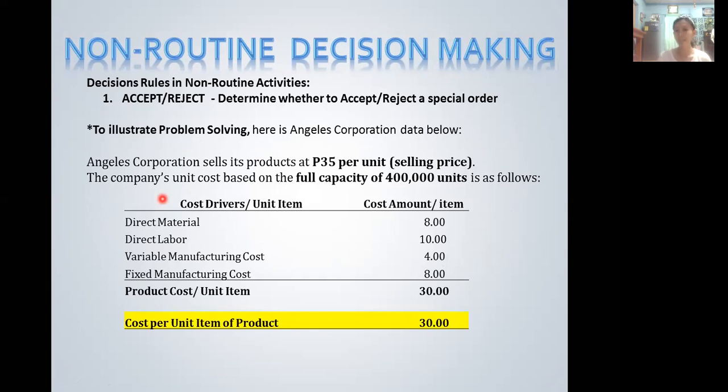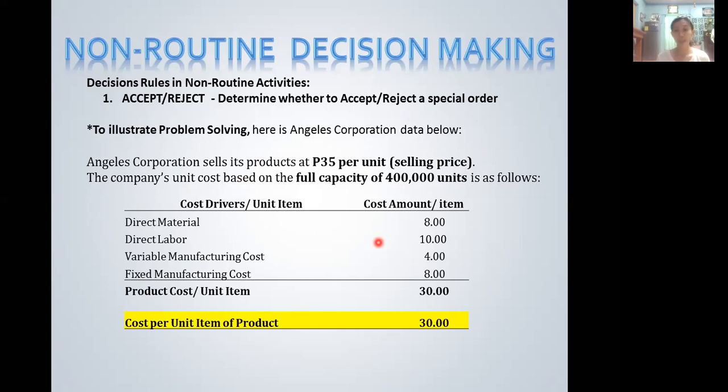The full capacity for this company is 400,000 units, which means that's the manufacturing limit for Angela's Corporation. The cost drivers are identified per unit item with corresponding amounts.